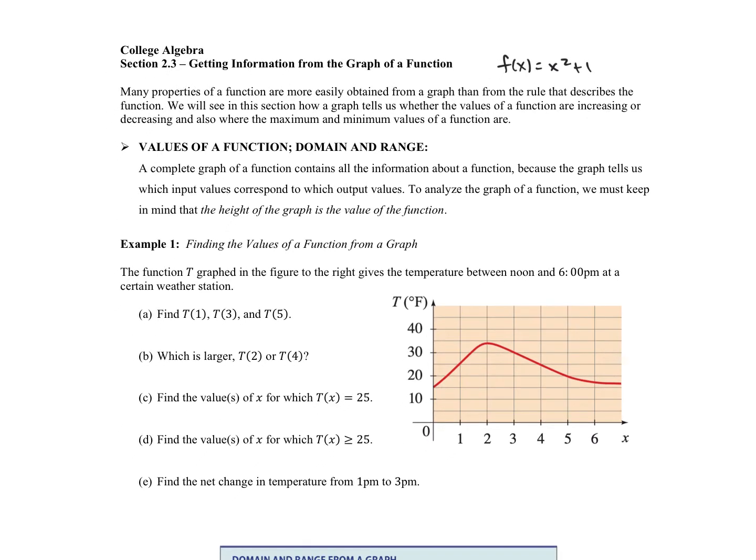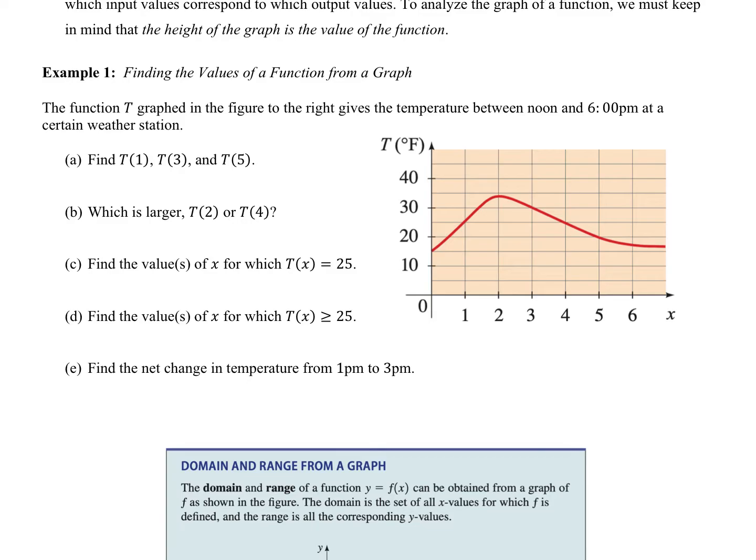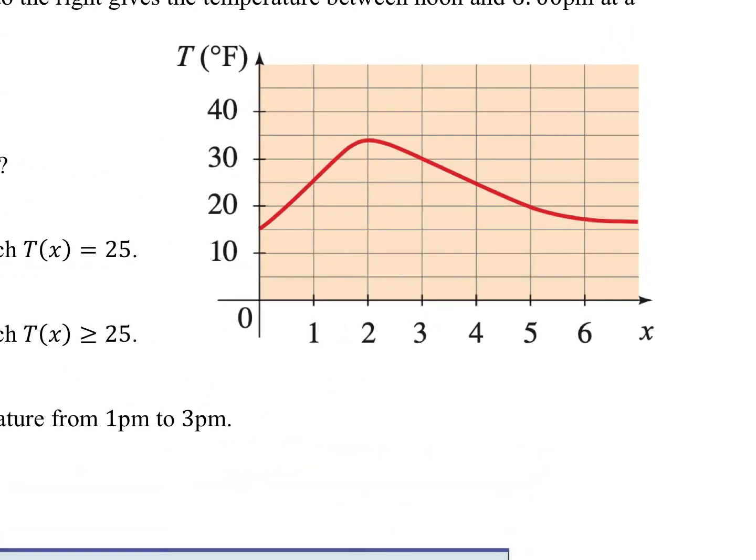In example one, we have a nice simple graph that gives us the time on the x-axis. That's x, and it's going to be time anywhere from noon to 6, or I guess 7 p.m. And then the temperature is on the vertical axis in degrees Fahrenheit. If we're looking at selected values such as T of 1, T of 3, and T of 5, we're looking at an input of 1, 3, and 5.